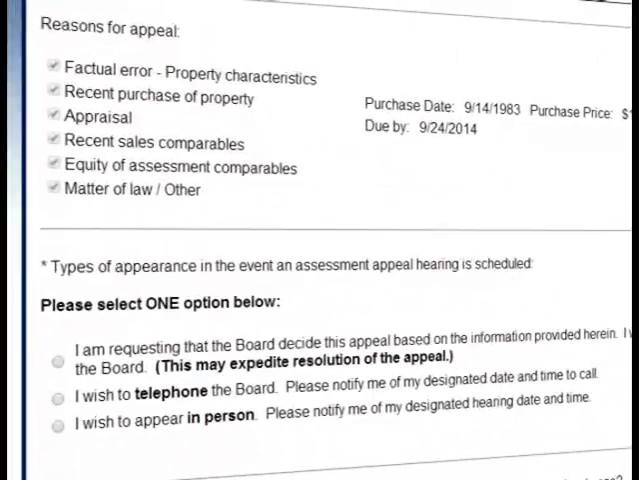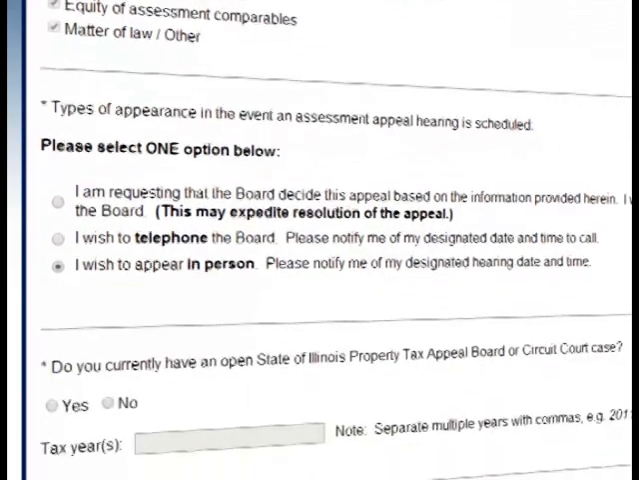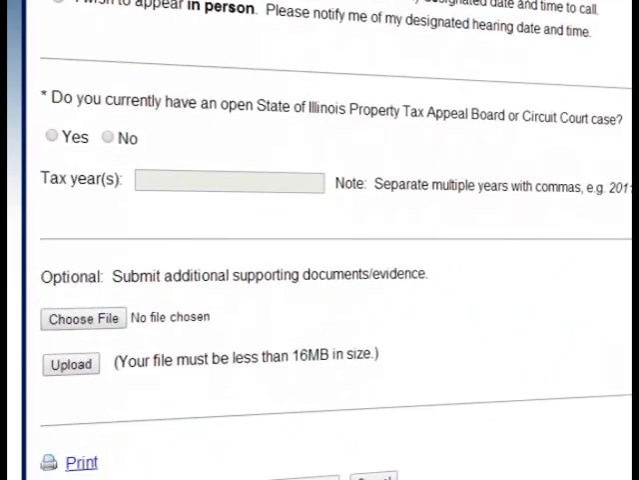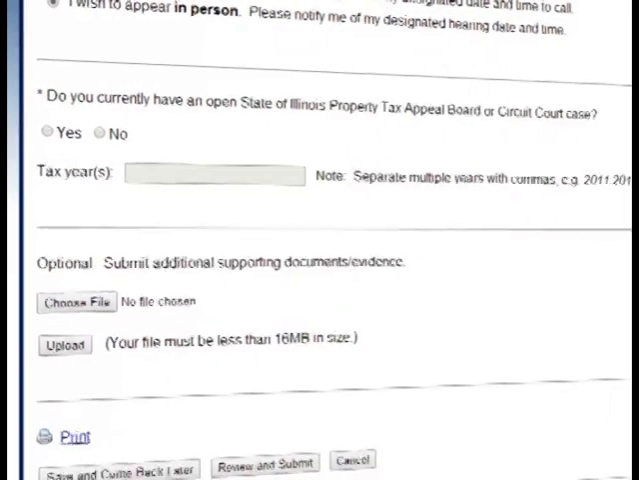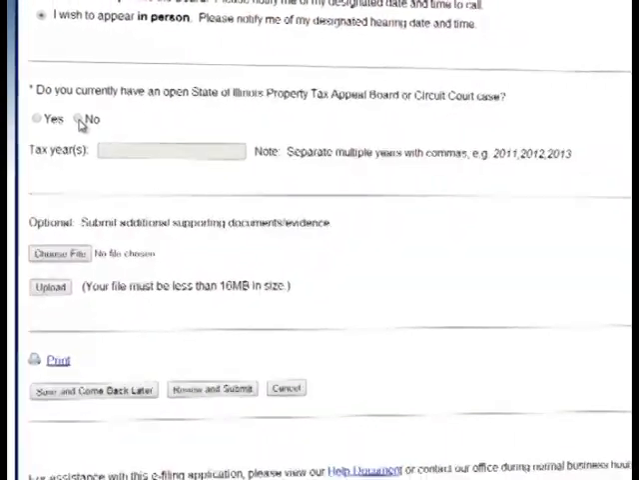You must also choose the type of appearance in the event that your assessment appeal hearing is scheduled. You may request that the board decide the appeal based on the information provided and that you will not appear in person nor telephone. You may telephone the board and be designated a date and time to call, or you may appear in person. The next section asks if you currently have an open State of Illinois Property Tax Appeal Board or Circuit Court case. Please choose yes or no.